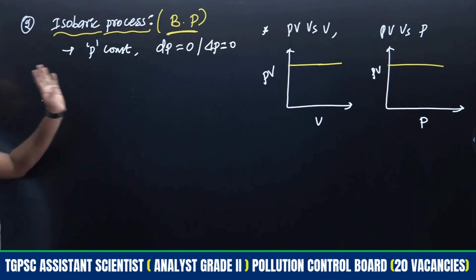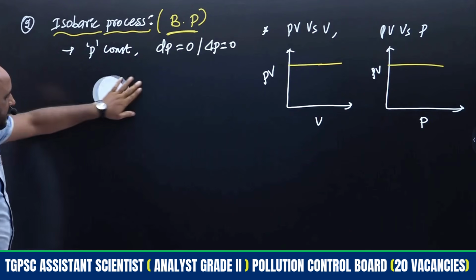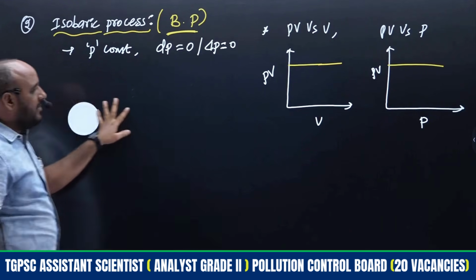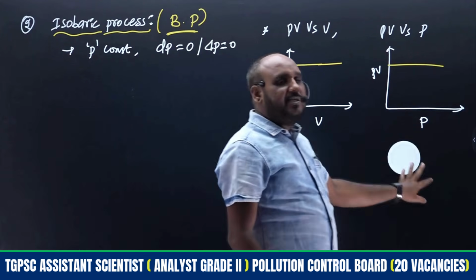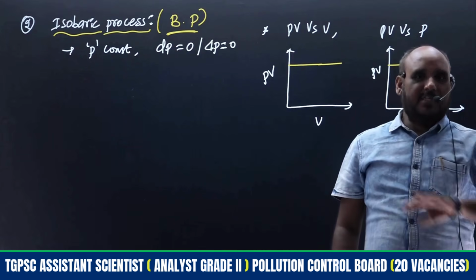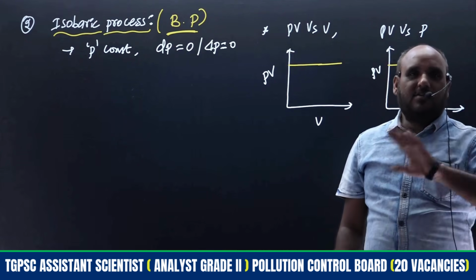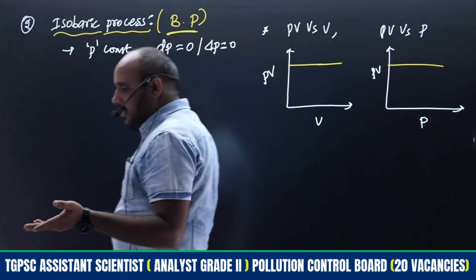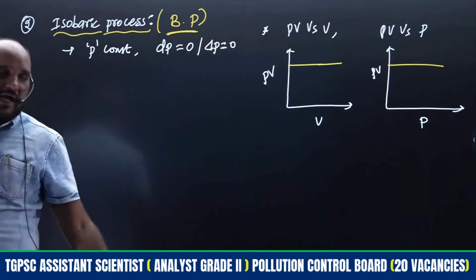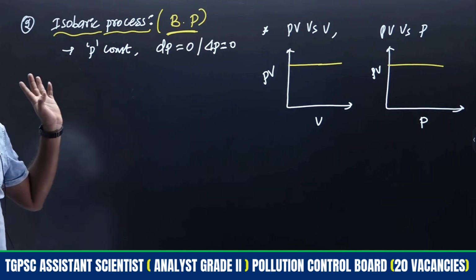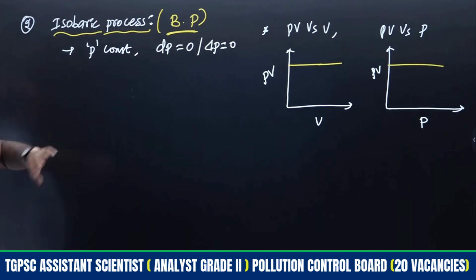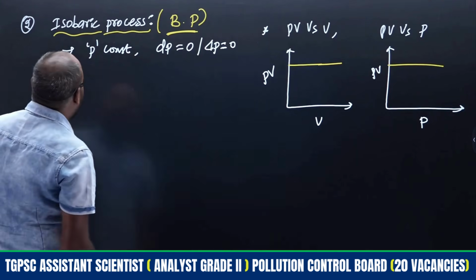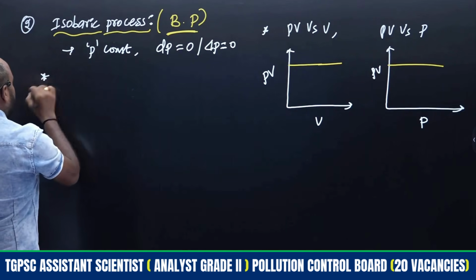So even during this isobaric process, one system is converted to the other system. Throughout that conversion, pressure remains constant. Whenever pressure is constant, the other properties may vary. If we change the volume with respect to constant pressure, therefore there is work done, right? So what is meant by work done in isobaric process, and how that expansion and compression process takes place is similar to that only, right?